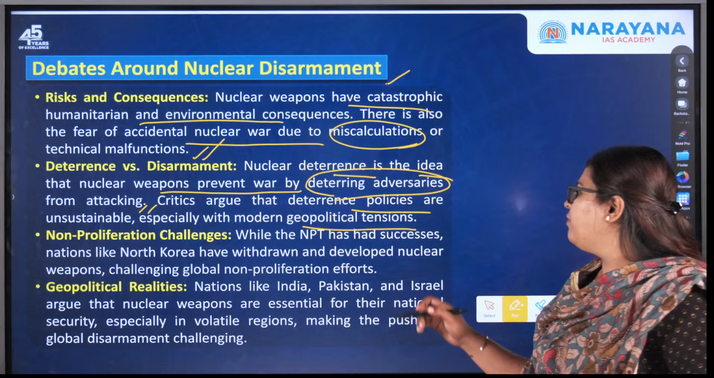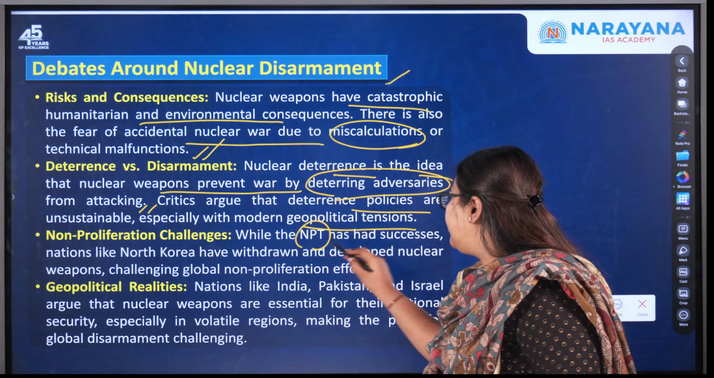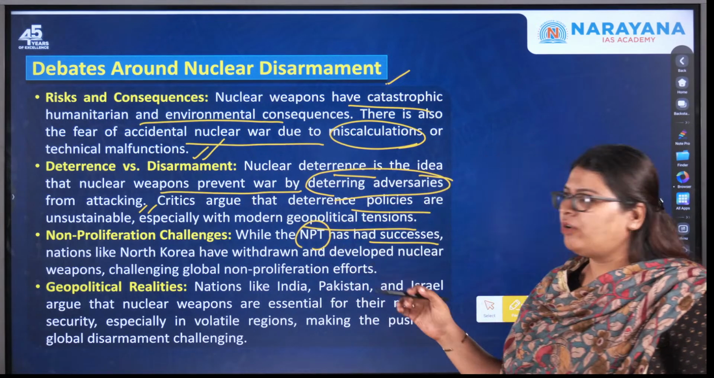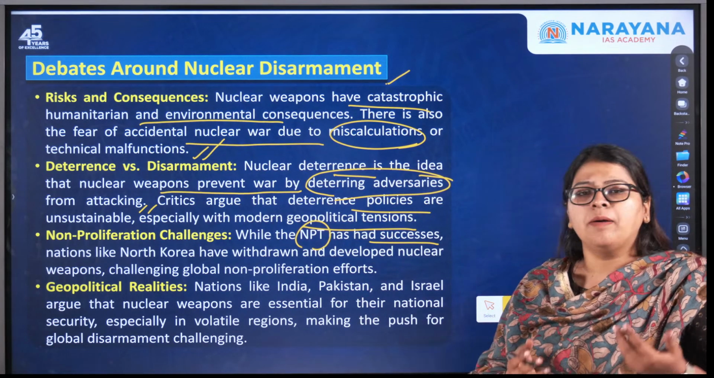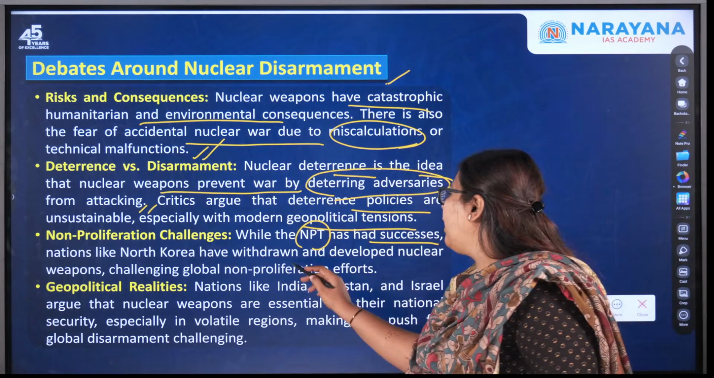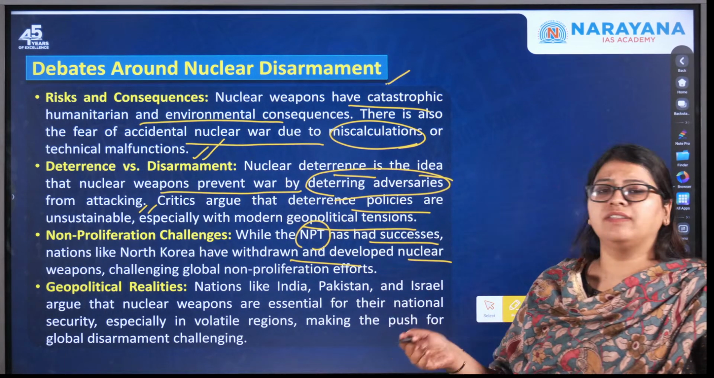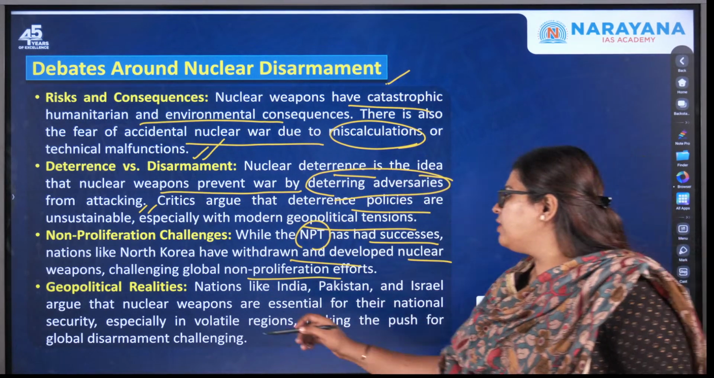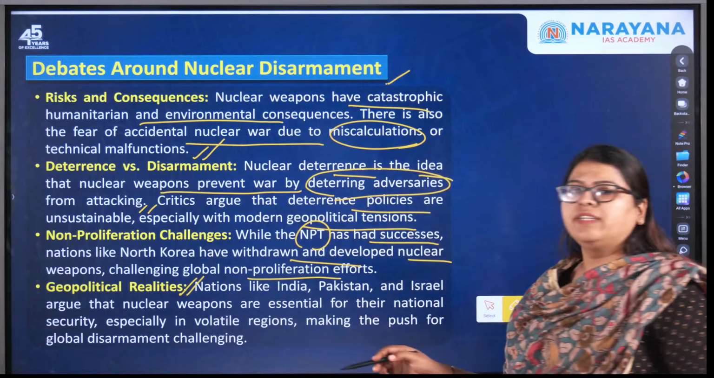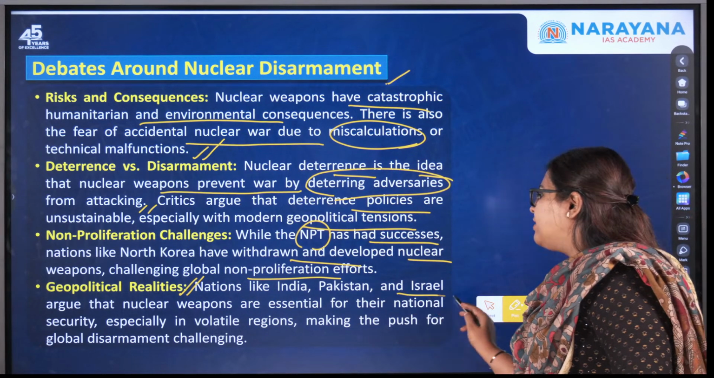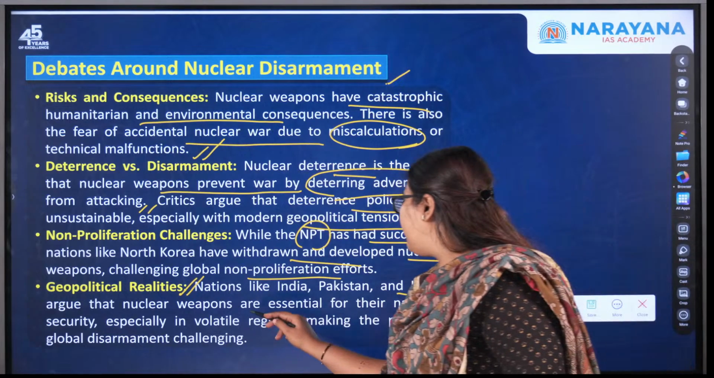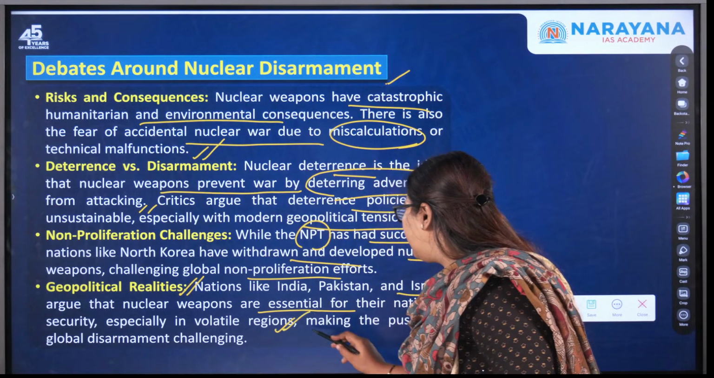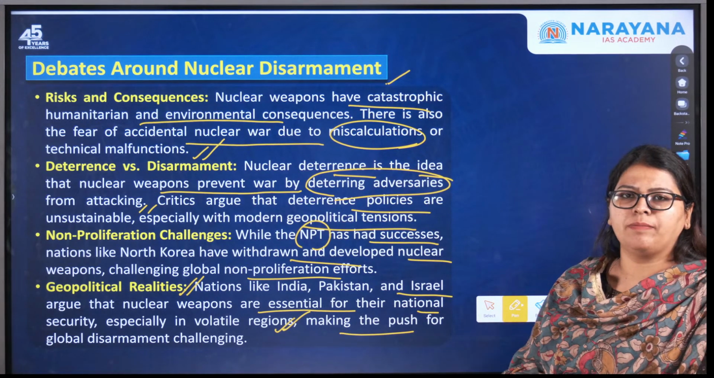Next is the non-proliferation challenges. While the NPT has had successes, you have seen that the Non-Proliferation Treaty actually had success. But countries like North Korea have withdrawn and developed nuclear weapons, which challenges the global non-proliferation efforts. Next, if you see geopolitical realities, nations like India, Pakistan, as well as Israel argue that nuclear weapons are essential for their national security, especially in volatile regions, making the push for global disarmament challenging.